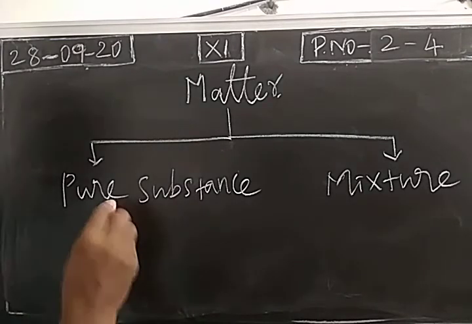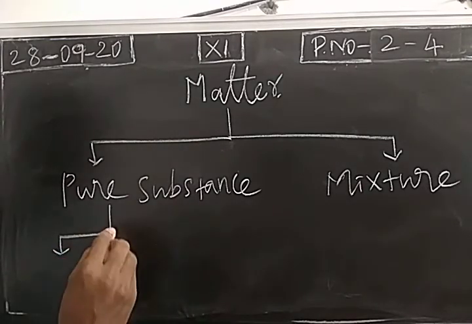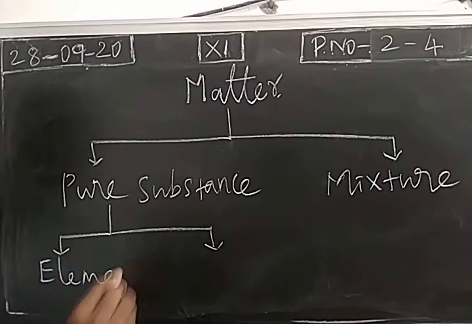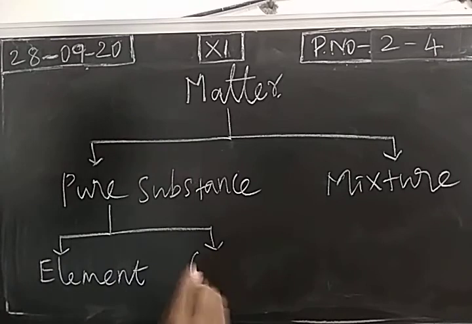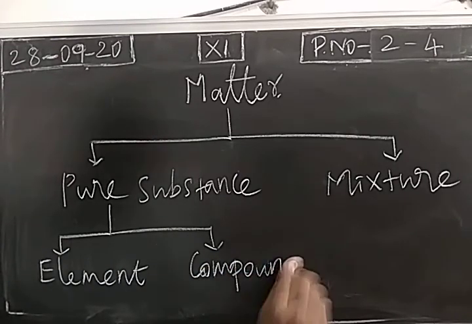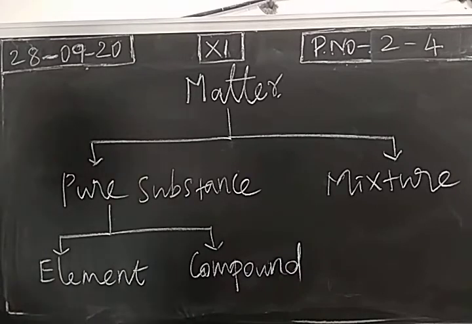Pure substances are of two types: one is element, another one is compound. And mixtures are of two types, homogeneous and heterogeneous. So one by one we will study. This classification is mainly based on chemical composition.